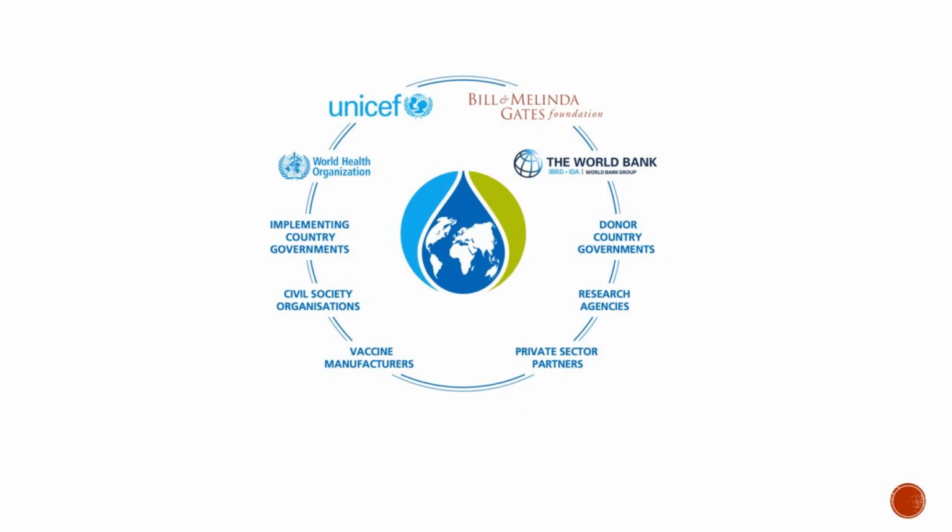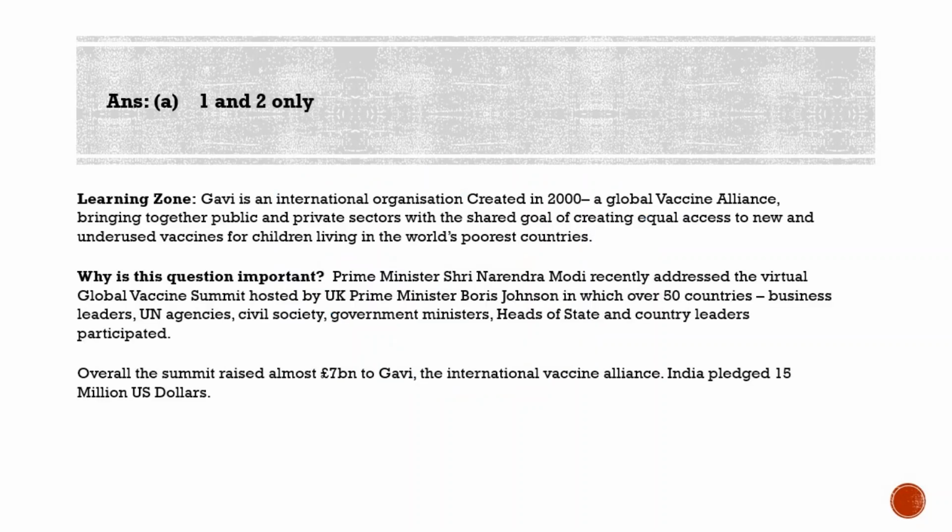Recently, India pledged $15 million support to Gavi, the International Vaccine Alliance, during the virtual global vaccine summit hosted by the UK Prime Minister. Since the outbreak of COVID-19, there have been serious efforts of vaccine development around the globe, as many as 100 different types of vaccines are being developed, with some already in phase 2 of clinical trials. Many governments, pharma and biotech companies are collaborating on different fronts of vaccine development, as it requires a great deal of expertise and investment. So that's it.